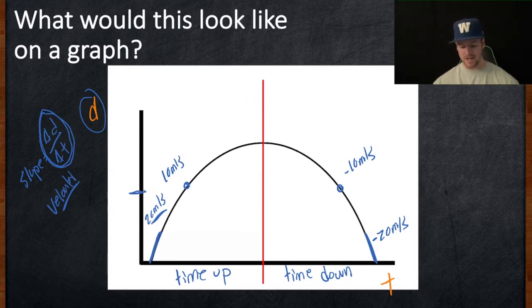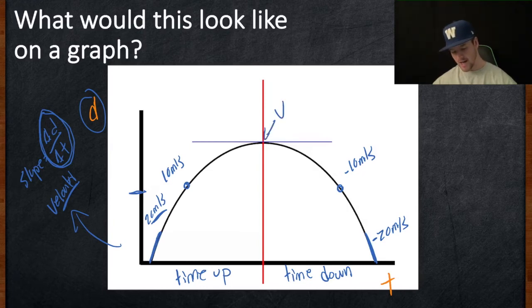The other useful thing is right at the top here, the slope is 0. It goes completely flat. And we said from over here, slope is equal to the velocity. So the velocity right at this point is equal to 0. Now, what is important about this point is if we look down here, it's exactly half the time that it was in the air. So if you throw a ball up and it's in the air for 10 seconds, you know at 5 seconds it stops.